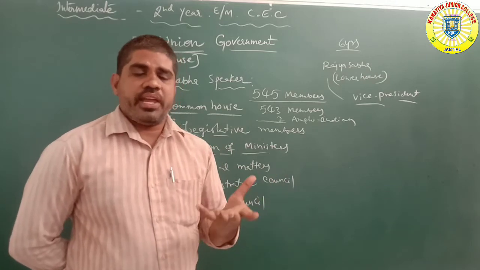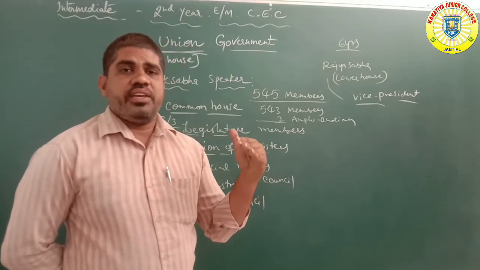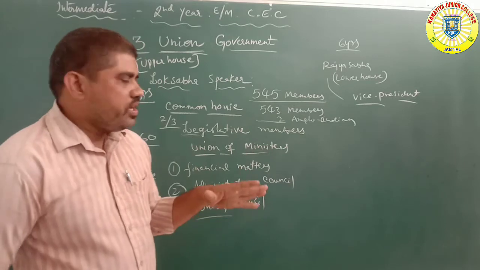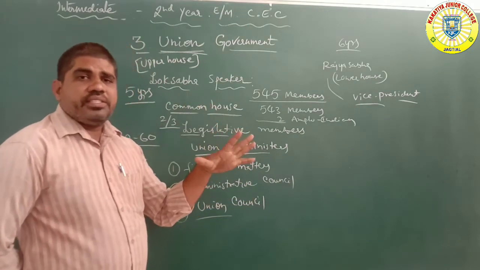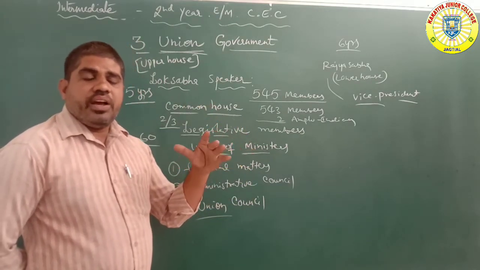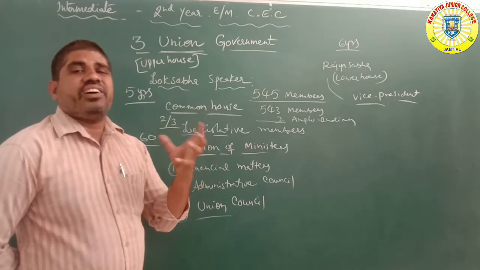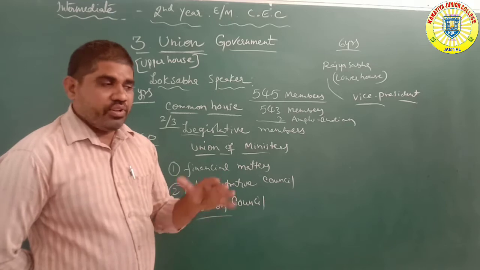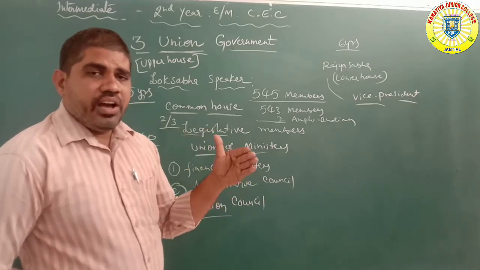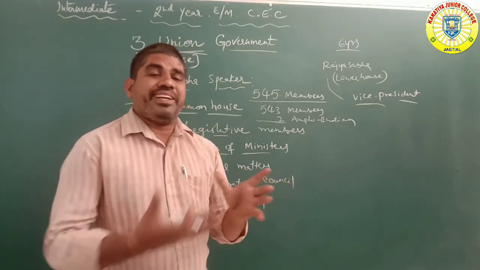Mostly the ruling party has the highest percentage. Sometimes ruling party members are against the opposition leaders, and sometimes they are against the bills.